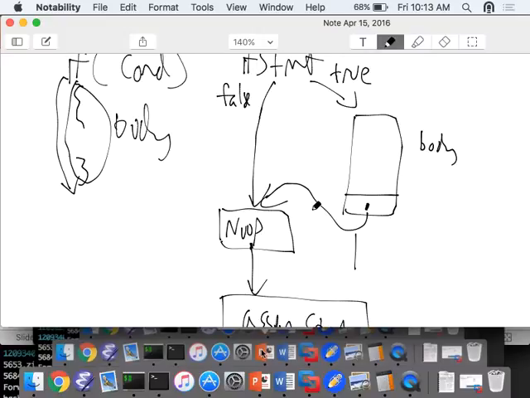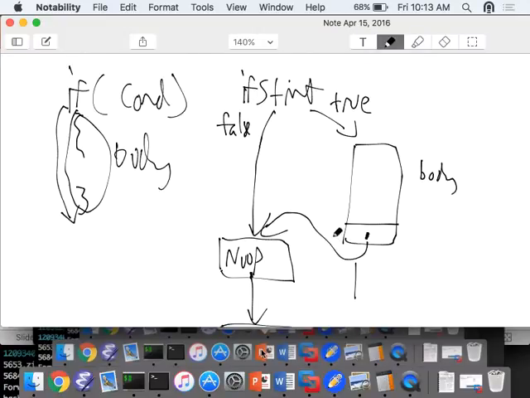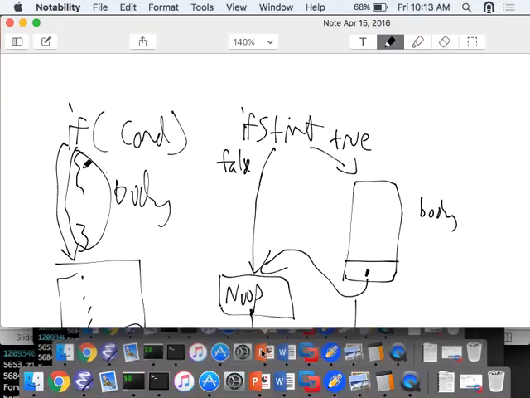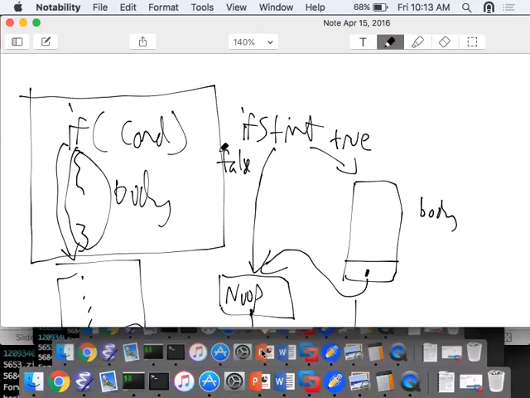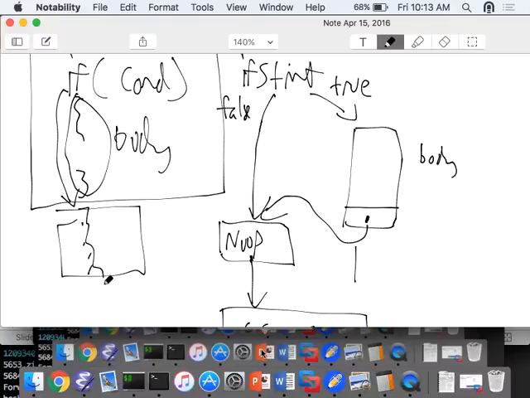But you shouldn't be doing that. Your parse if should only parse an if statement. It should not be parsing what comes after it. Parse if should only parse this right here. It should only parse these. It should not call parse statement list to parse everything that comes afterwards.